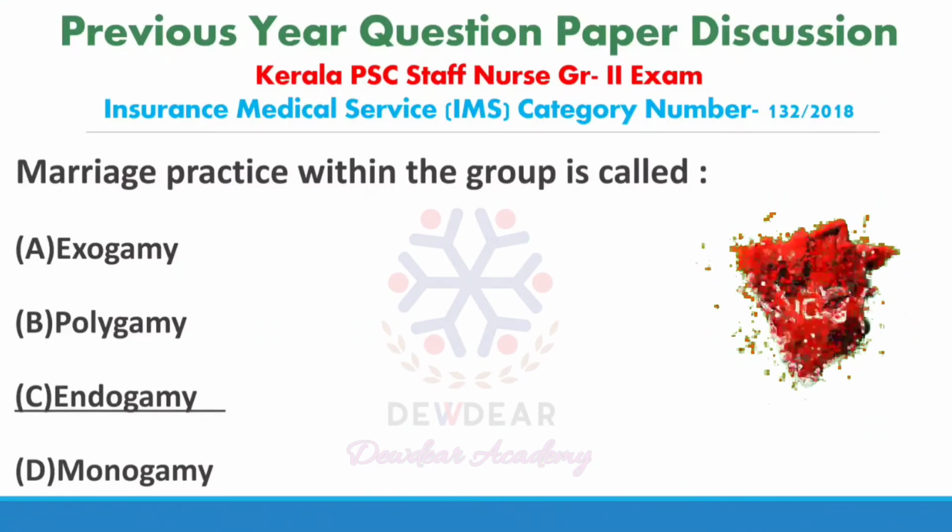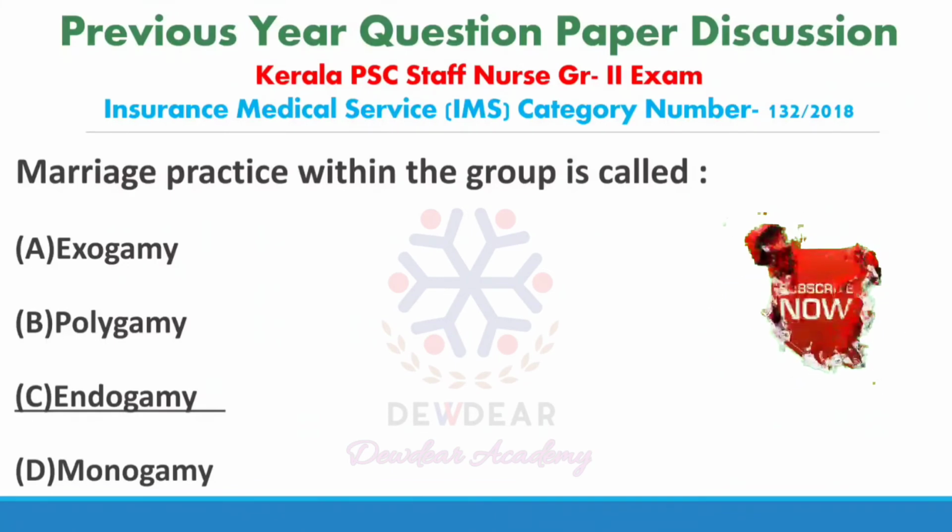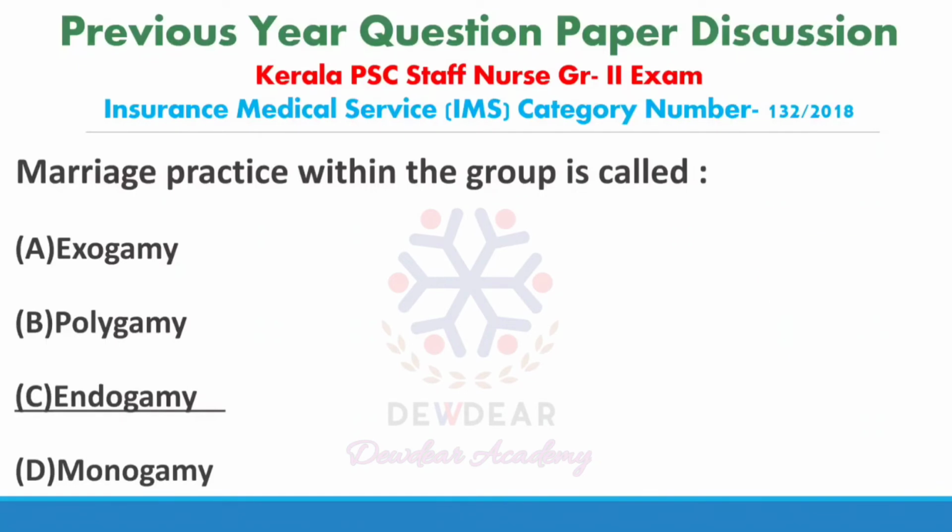Exogamy is when a person marries outside of their social group or class. Polygamy is the practice of having two or more spouses at one time. And monogamy means the form of marriage wherein one man marries one woman at a time.